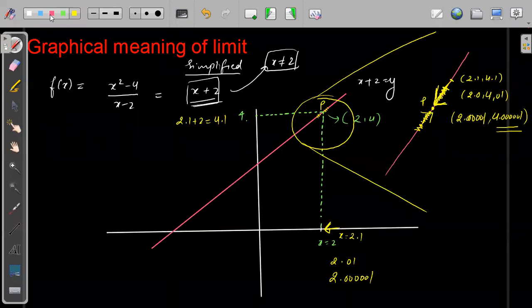Now look at this part which I'm going to write. As x approaches 2, one more thing we can say is from the other side. Let's take x equal to 1.9.